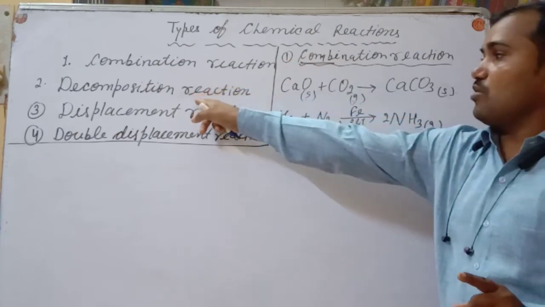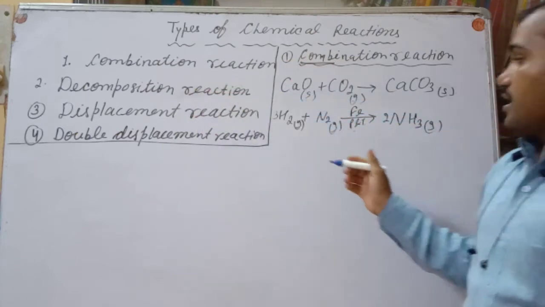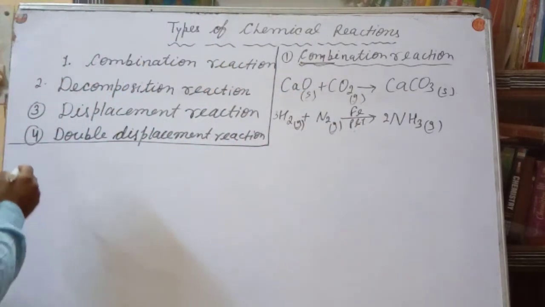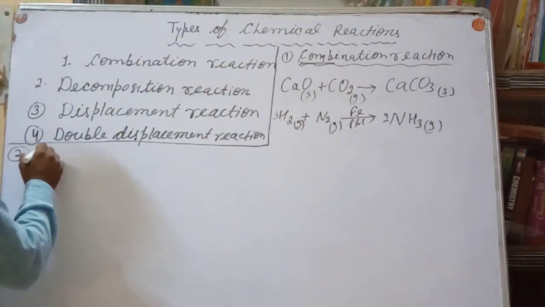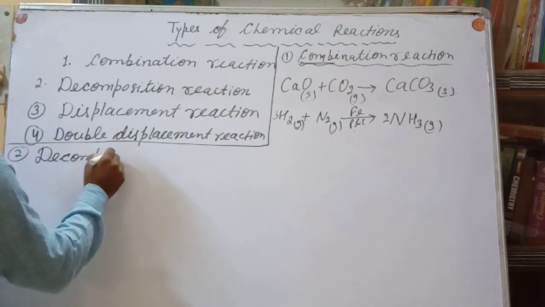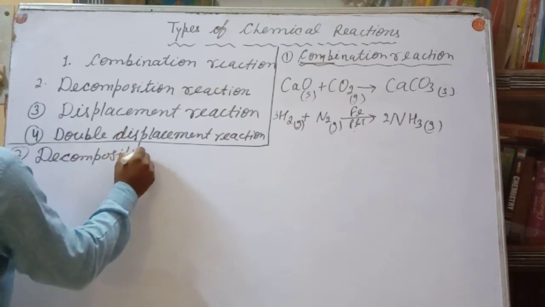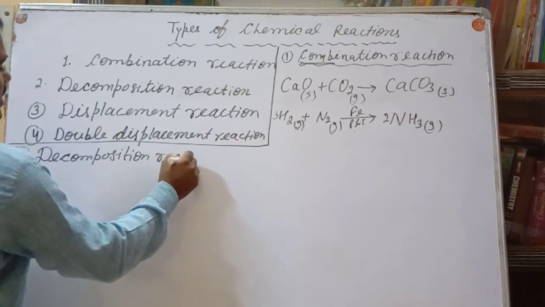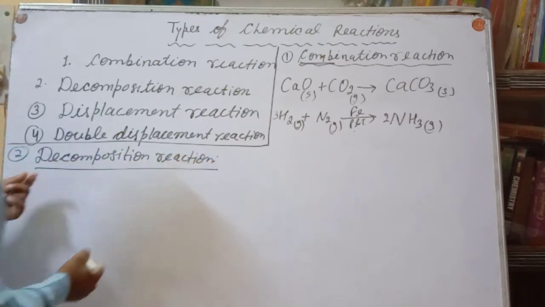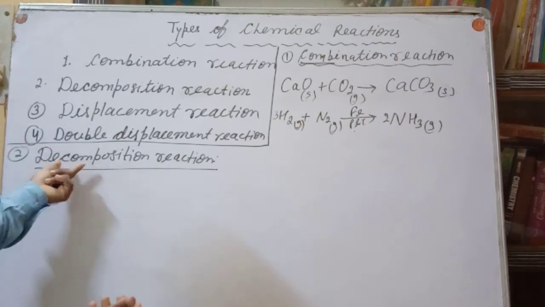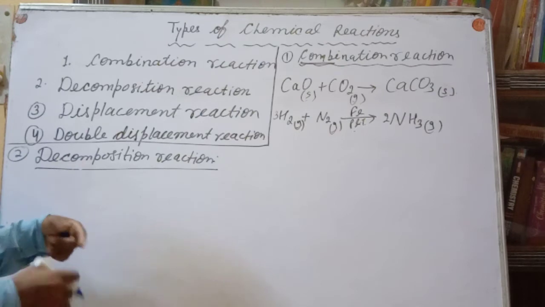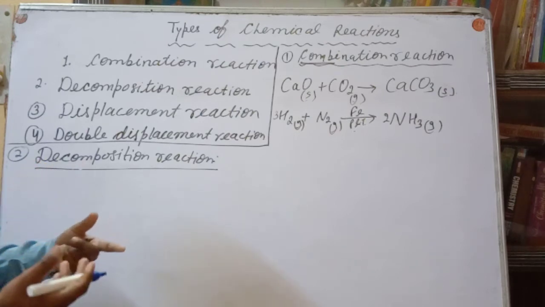Now we will discuss the decomposition. Second is the decomposition reaction. See, dear students, decomposition means a single reactant molecule decomposes to give more than one product.